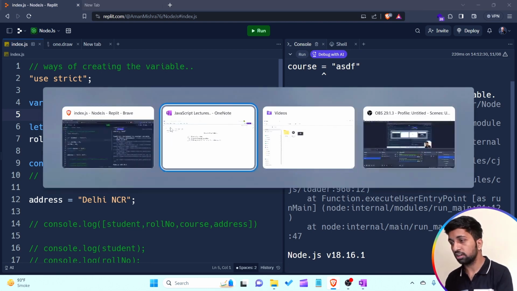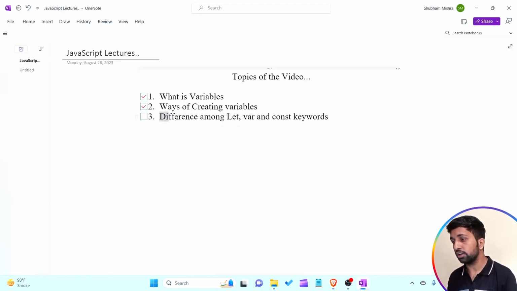Now I'm talking about another point. It is the last point. What are the differences between the let keyword, var keyword, and const keyword? Means what is the reason let and const keywords come into the picture in modern JavaScript, that are not solved by the var keyword? The var keyword is the oldest keyword that provides too many problems. Then what is the solution? So let and const are the solution. So let's talk about that. Okay.